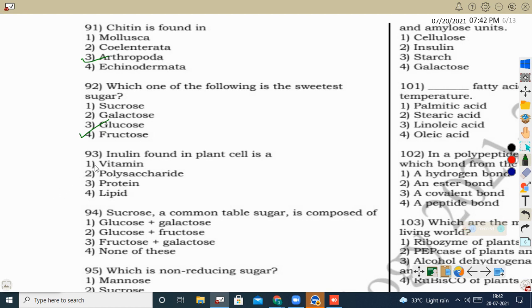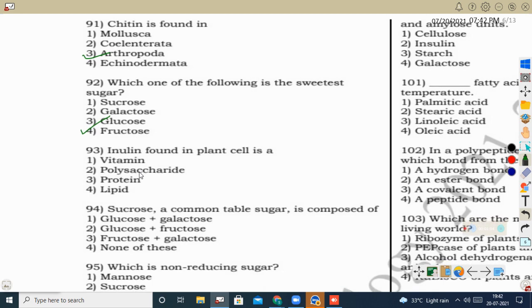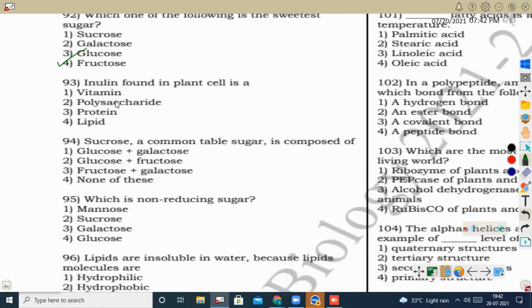Next question, inulin found in plant cell is a. Inulin is a polysaccharide made with a polymer of fructose, and it is the stored form of food in dahlia. So here the correct option is polysaccharide of fructose. Next question, sucrose, a common table sugar, is composed of. Sucrose is a disaccharide which is made with glucose and fructose. So here the correct option is this one. Glucose and galactose form lactose.